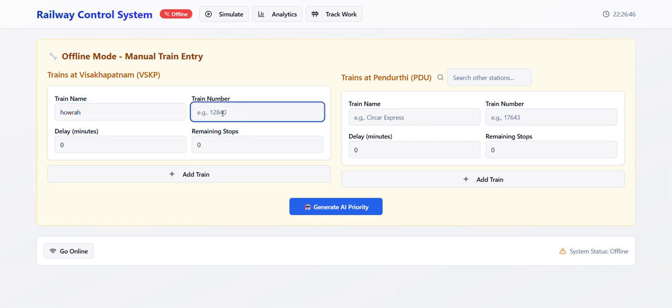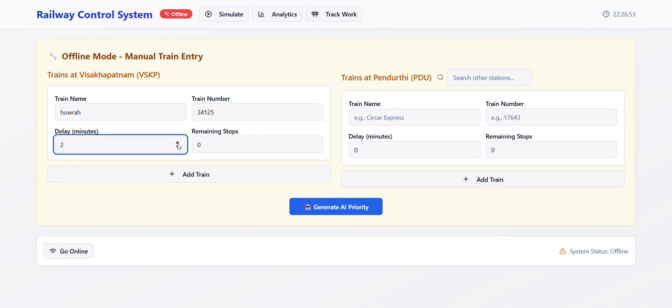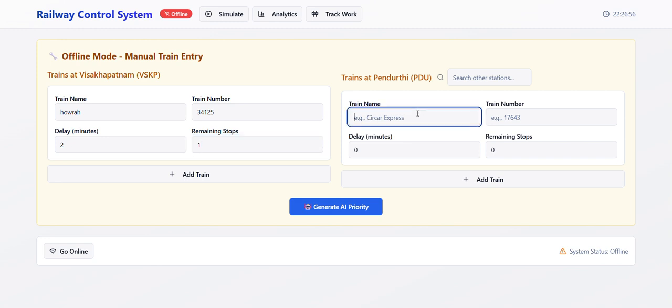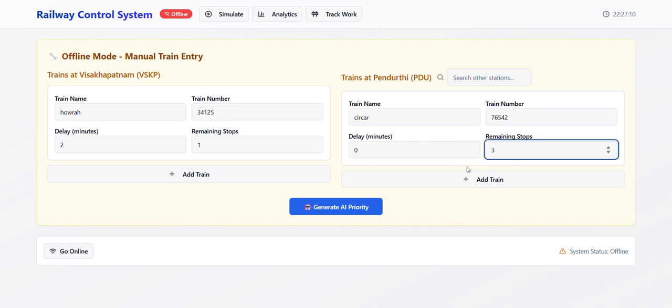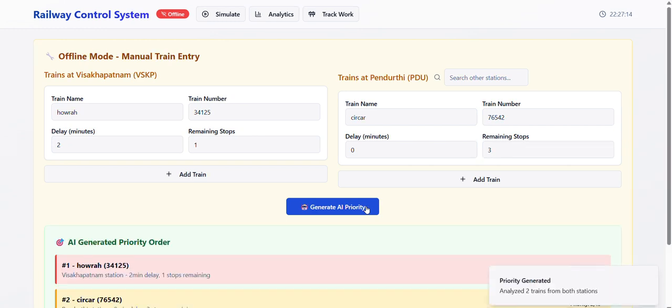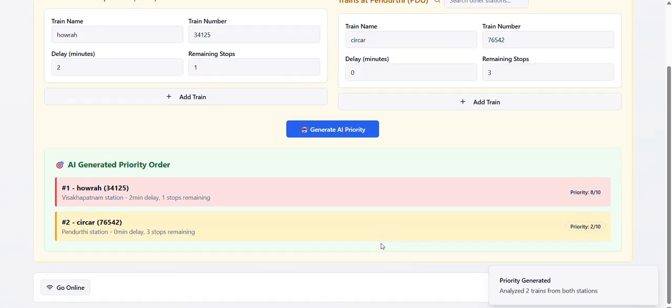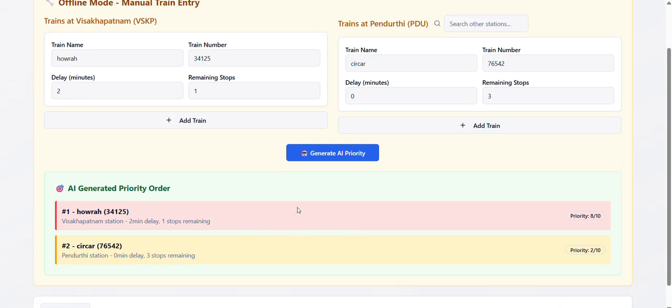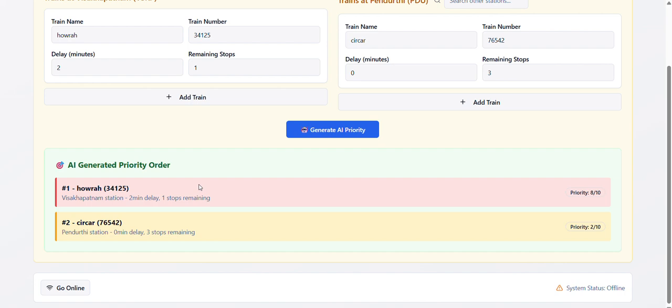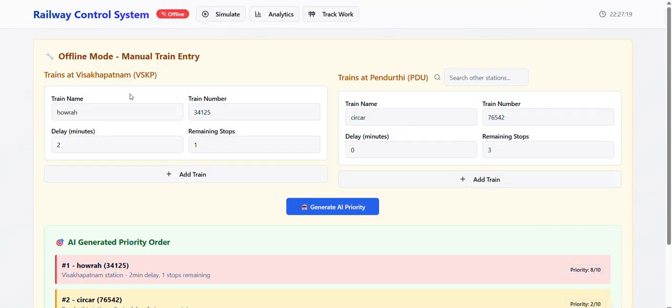I'm entering some information of trains. The delay will be 2 minutes and the remaining stops are 1 for this. And similarly for Pendurti, there is no delay for this train, and the remaining stops are 3. And now I want to generate the priority. So you can see here, even in offline mode, you can enter the data manually and get priority recommendations by AI. And after getting back online, it automatically goes online.